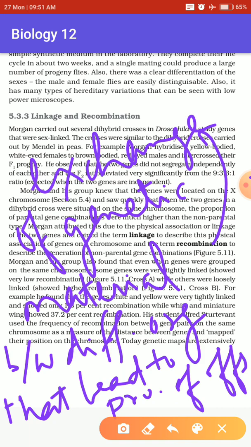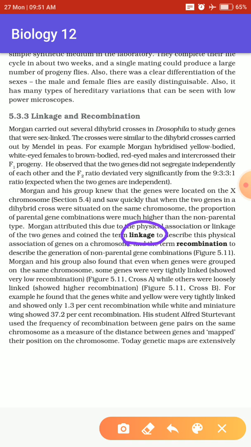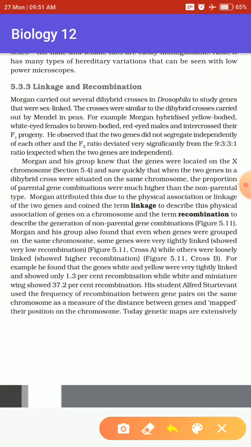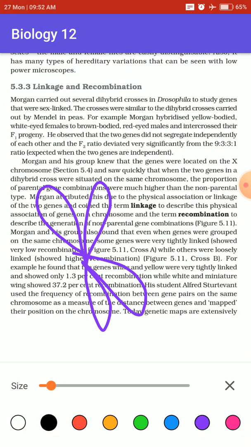Linkage is the tendency of genes to be inherited together. In a simple way, linkage means it is linked with something. Recombination, by the word itself, means it is recombined, it is combined with something. To understand this basic thing, suppose we have a chromosome, then there will be genes present on it.